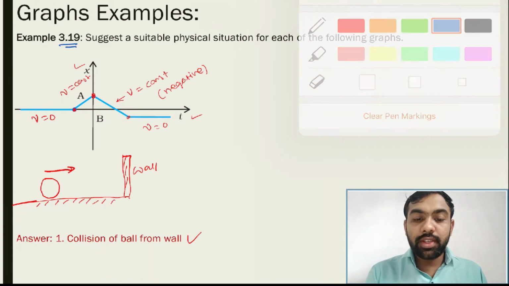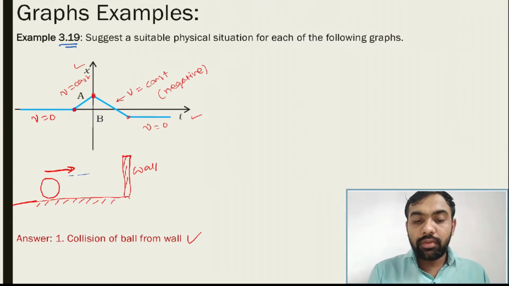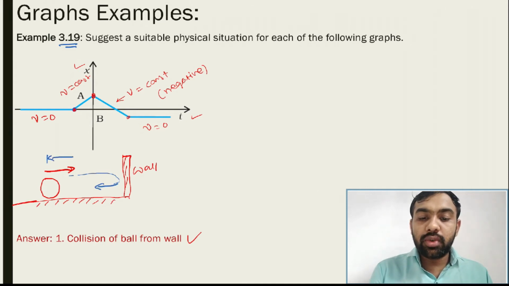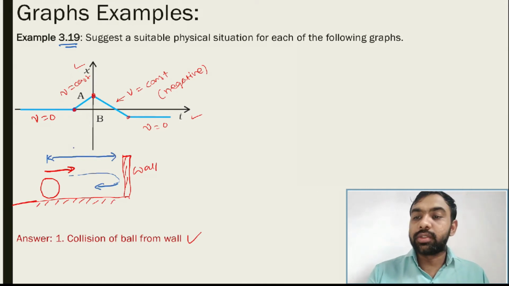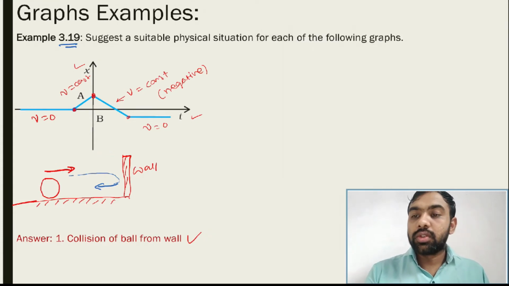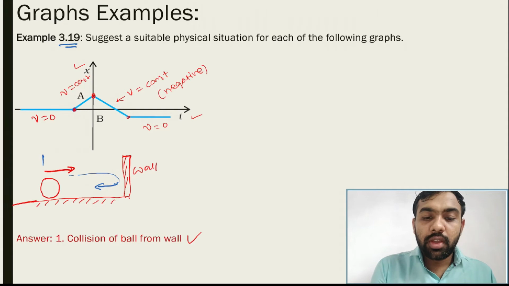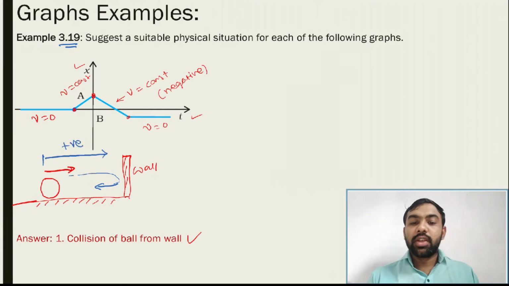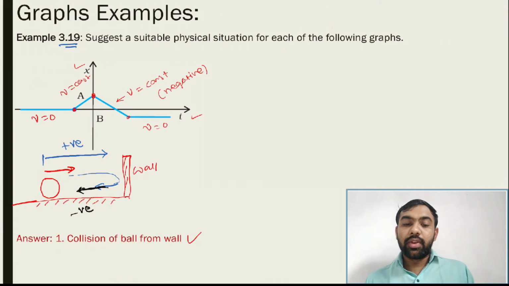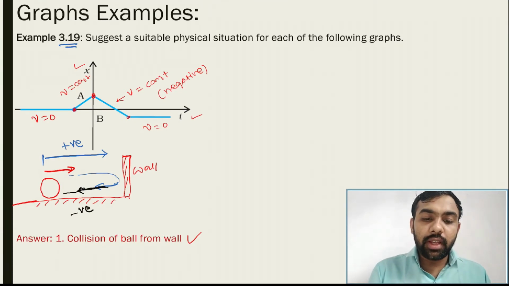After collision the ball is coming back. So from here to here, that is a positive velocity. When it is coming back, its velocity is negative, and the ball is moving somewhere here and again comes to rest somewhere here.